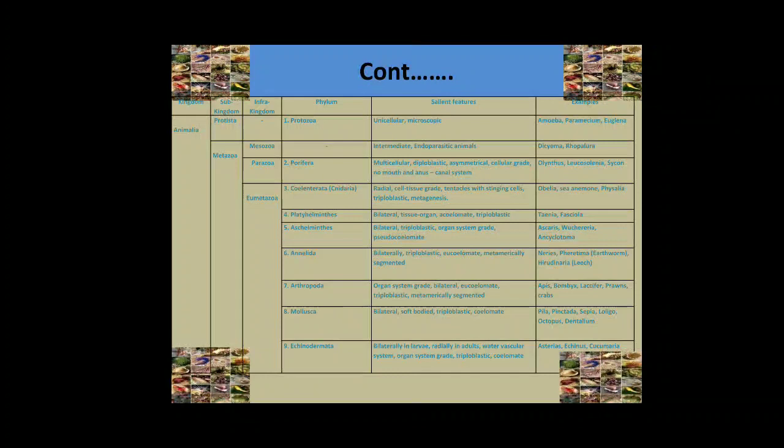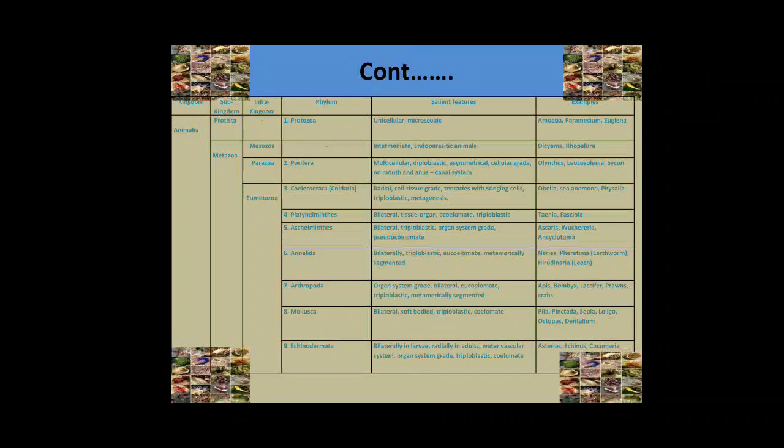For example, Ascaris, Wuchereria bancrofti, and Ancylostoma, etc. Annelids are bilaterally symmetrical, eucoelomate, triploblastic, and metamerically segmented. For example, Nereis, Pheretima, and Hirudinaria.